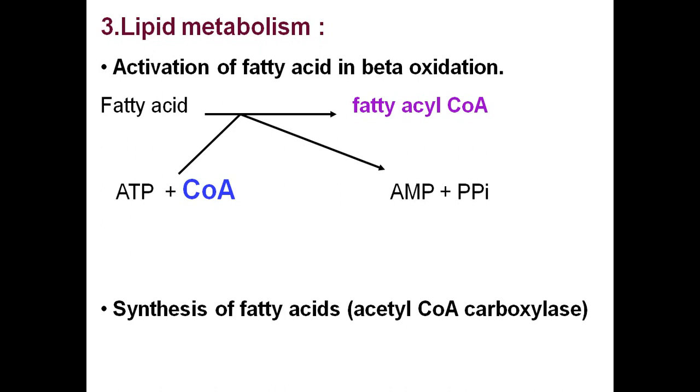This beta oxidation is done for the release of energy in the body. For synthesis of fatty acids, acetyl-CoA carboxylase is the enzyme that is required, and it requires this acetyl-CoA.